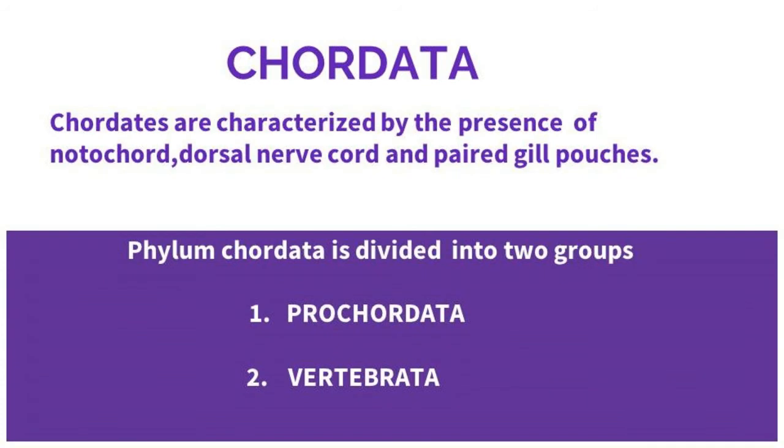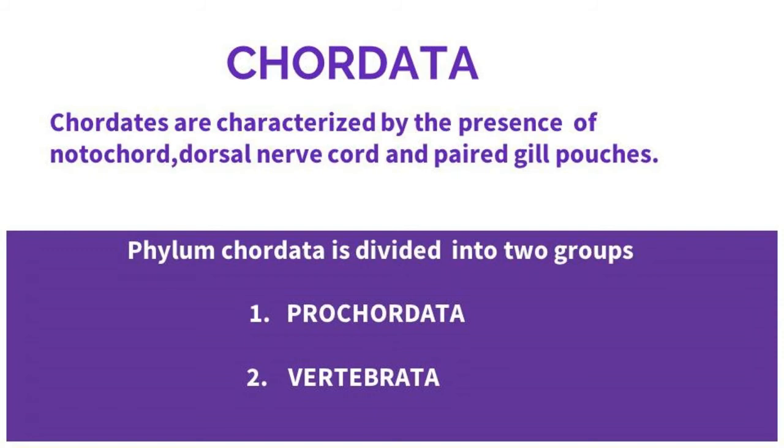The next topic is Chordata. Chordata are classified by the presence of a notochord, a dorsal nerve cord, and paired gill pouches. The notochord is a long rod-like support in the back of the animal, separating the gut and nervous tissue. The Chordata are triploblastic and coelomate animals.